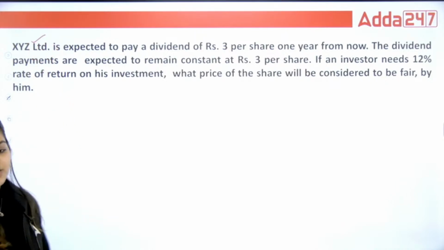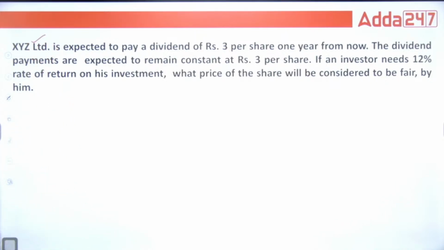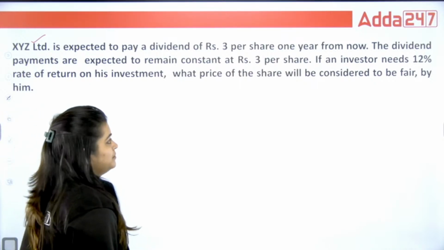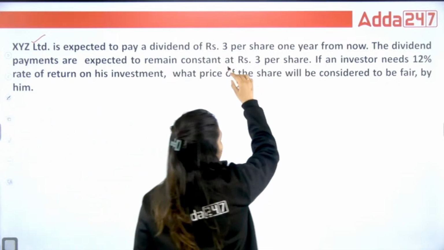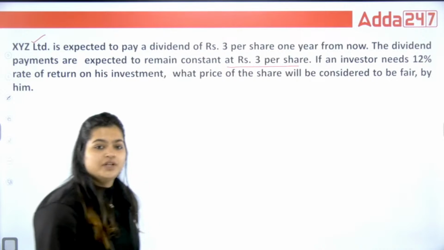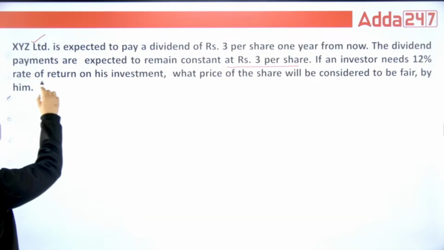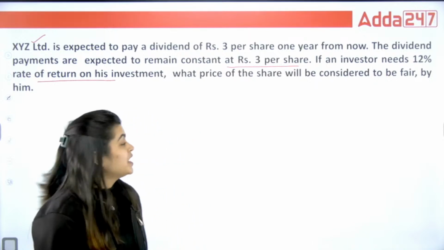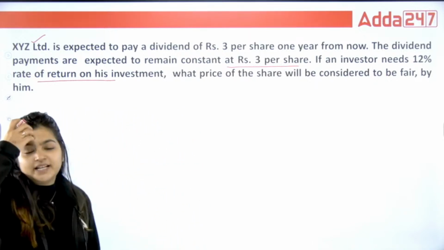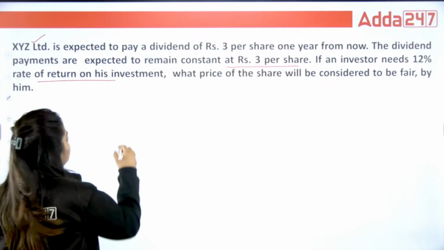Suppose XYZ is expected to pay a dividend of ₹3 per share 1 year from now. The dividend payments are expected to remain constant, that is 3 per share. Now, if an investor needs a 12% rate of return on his investment, what price of the share would be considered fair by him? So basically, he wants to know the price of the share.